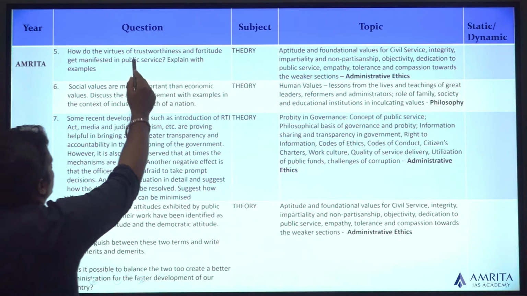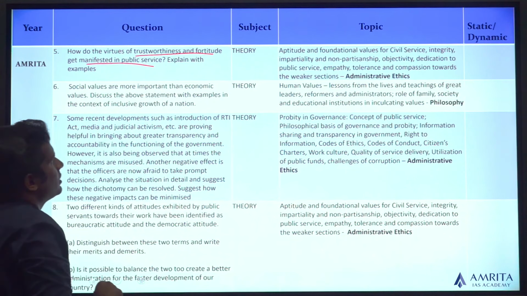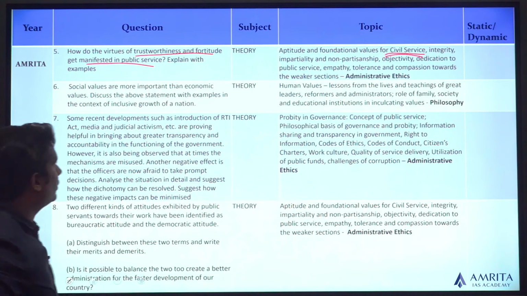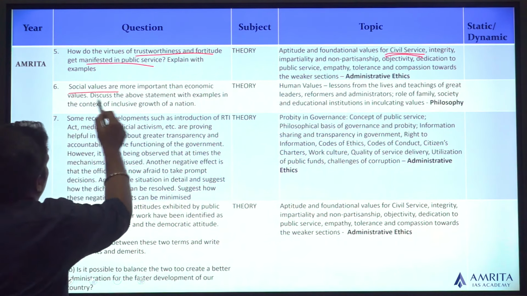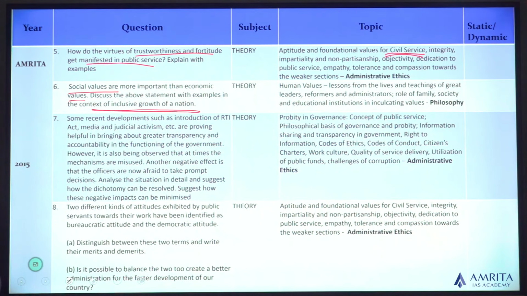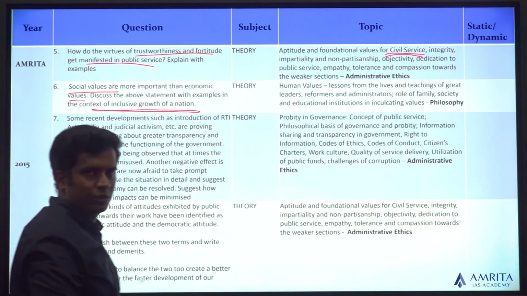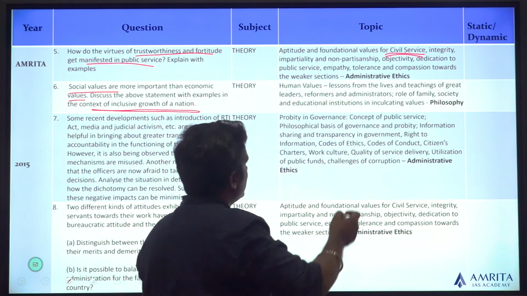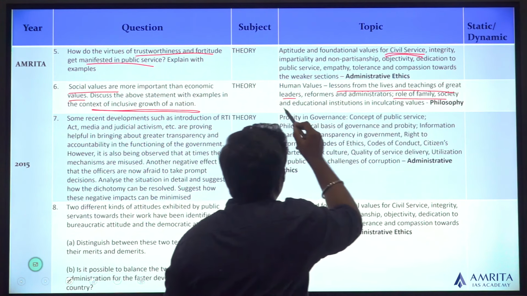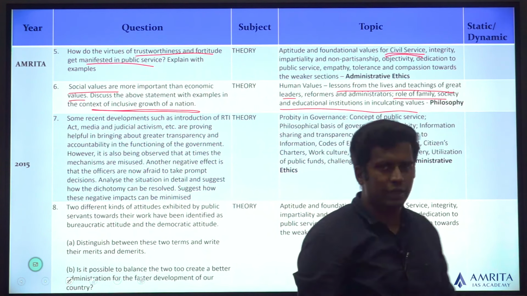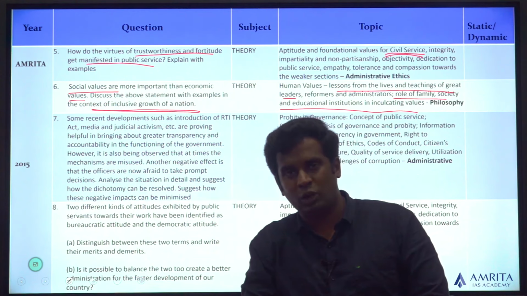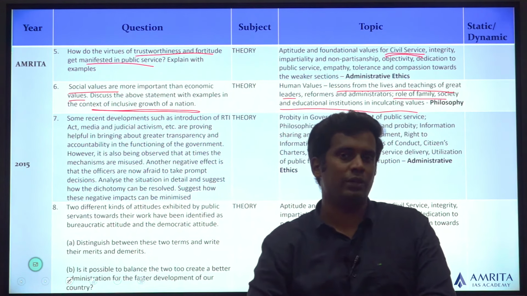How do the virtues of trustworthiness and fortitude get manifested in public service? Administrative ethics. Social values are more important than economic values. In the context of inclusive growth of a nation, they are asking how social values are important to the growth of a nation. You can take it from the lessons of lives or teachings of great leaders, or talk about how the role of family, society and educational institutions in inculcating values will give returns which are good for the country not only in economic terms but, more importantly, at the social level.